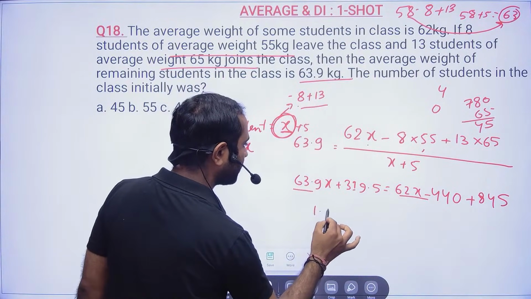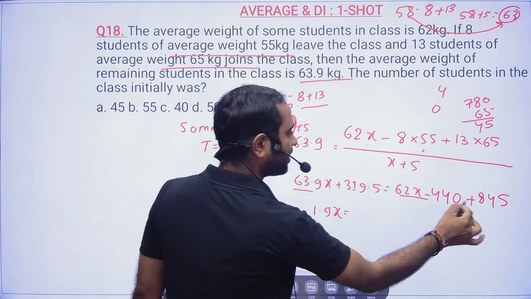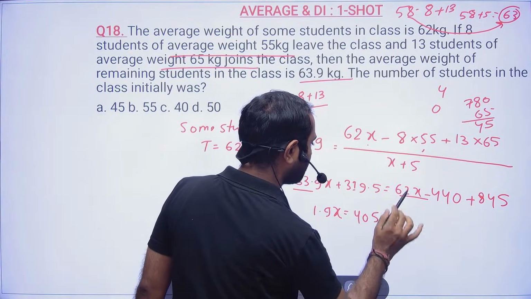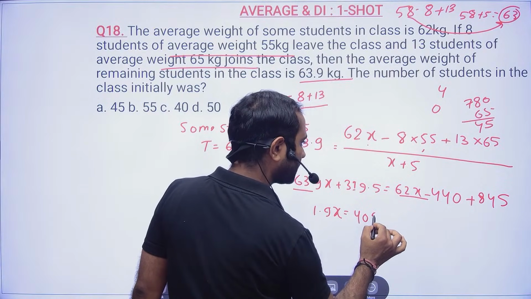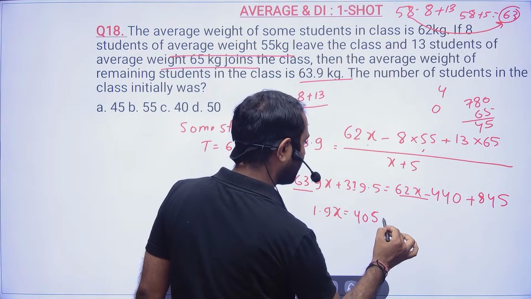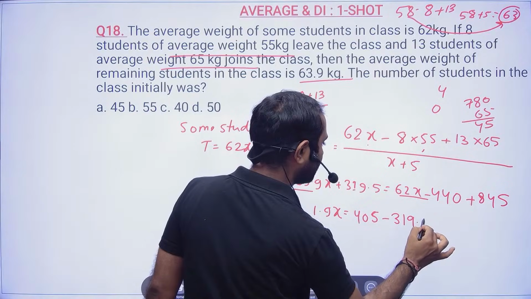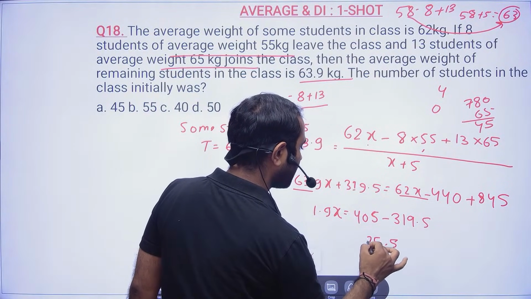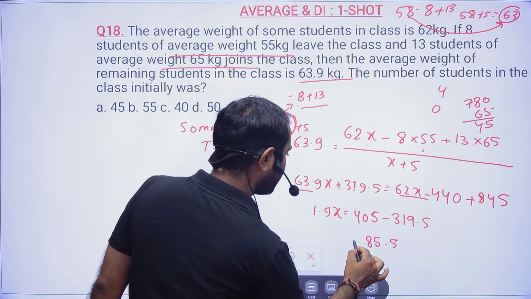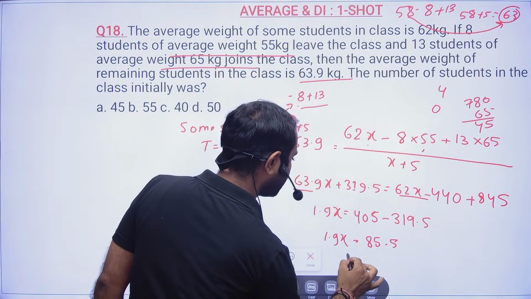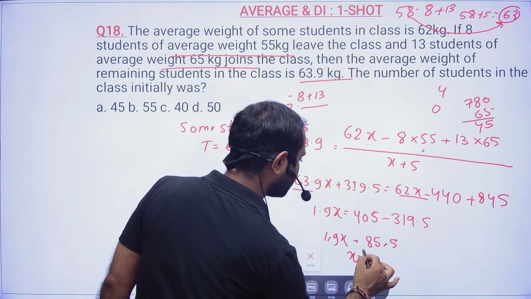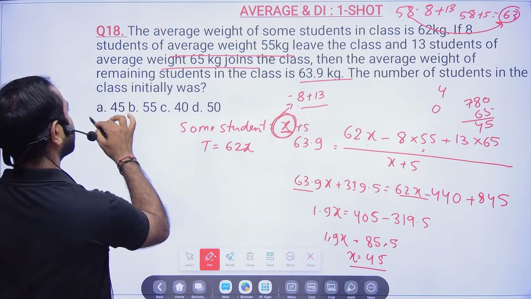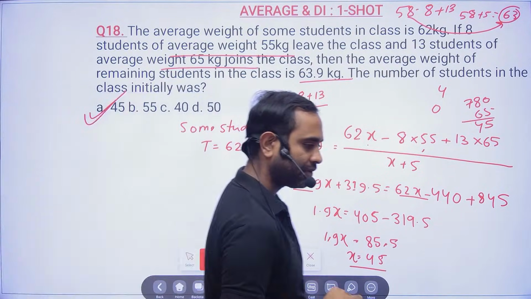This is 1.9x and this will be 504 plus 300 and minus, okay, this will be 405 minus 319.5. 10 minus 5 is 5, 14 minus 9 is 5, 9 minus 1 is 8, equals 1.9x. X will be equal to this, and this cancelled. 19 4s are 76 and 19 5s are 95, so 45. The number of students initially was 45.